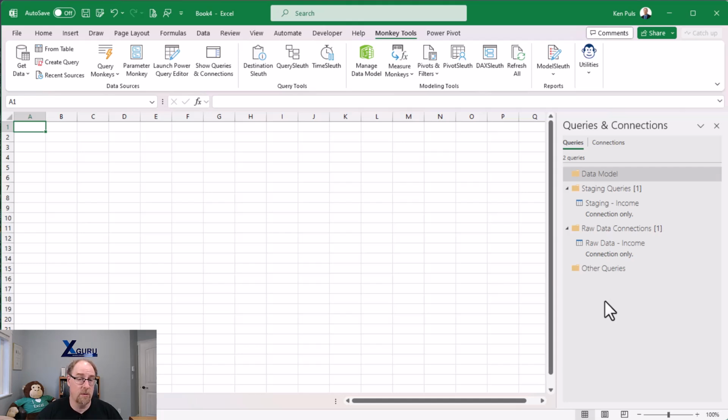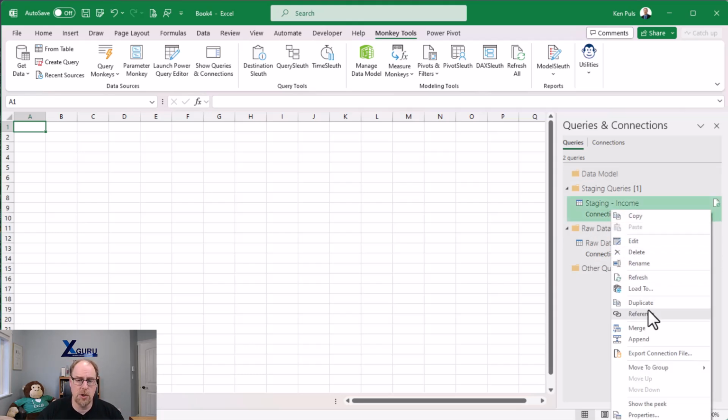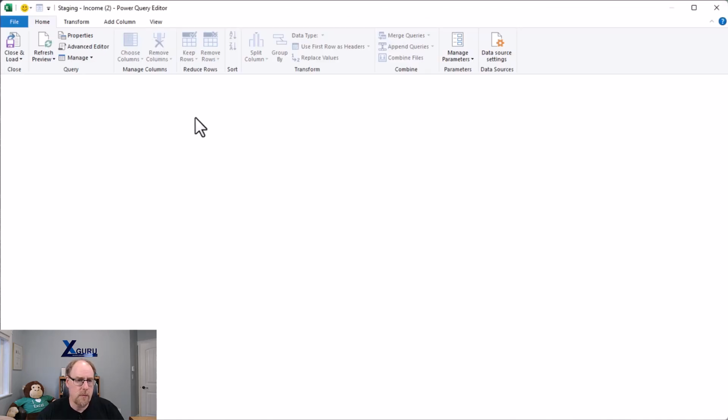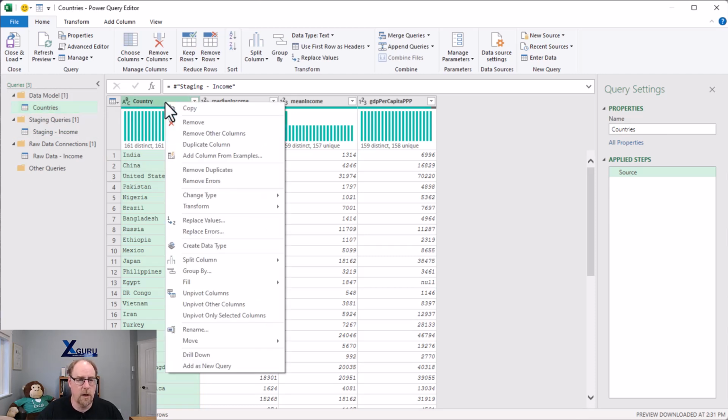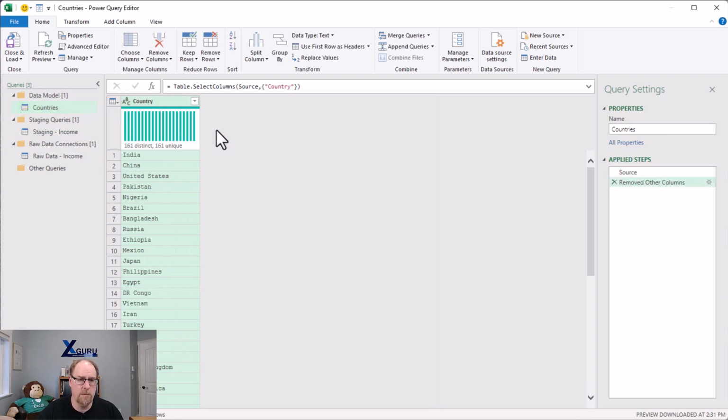So now what I'm going to do is spin up my fact and dimension tables for my data model. I'm going to start from staging income. We're going to right click. We're going to choose to reference. And the first query that I'm going to make is my dimension, which I'm going to call countries. I'll just drag that into the data model folder to stay organized. And all I need for the countries table is to right click on country, remove other columns.